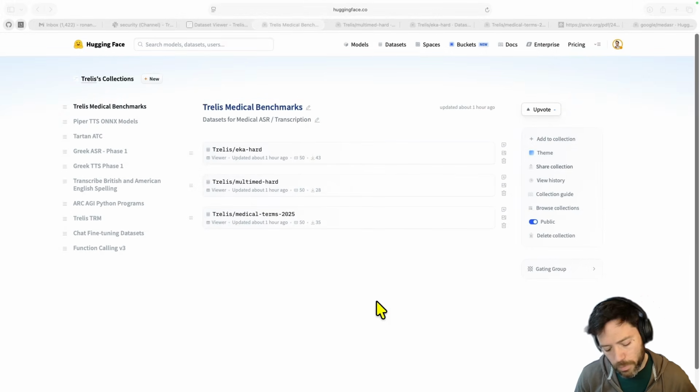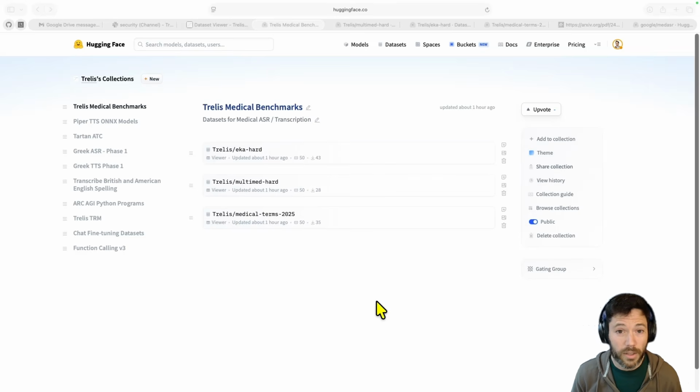There are very few public benchmarks available of high quality that are difficult because medical data is often not just sensitive, but personal information. So there's very little data online, and that means we need to get creative around how we test these models. The 3 datasets: EKA Hard, which is an Indian accented dataset. The second is MultiMed Hard, which is a YouTube-based dataset.